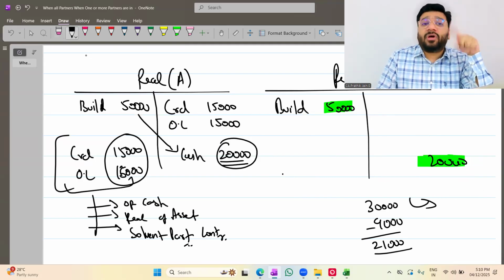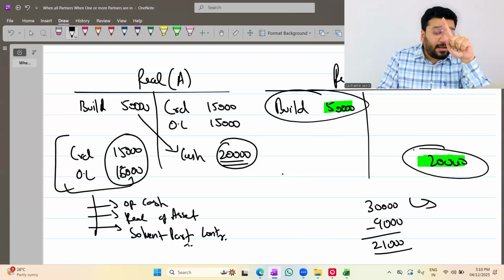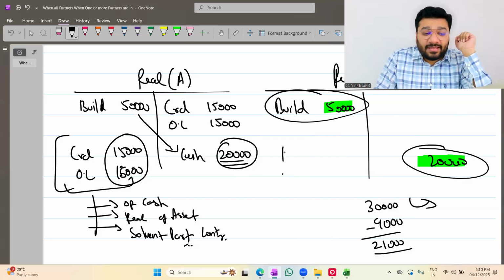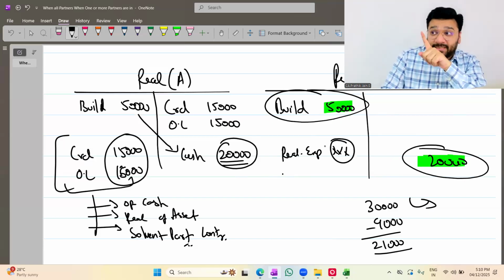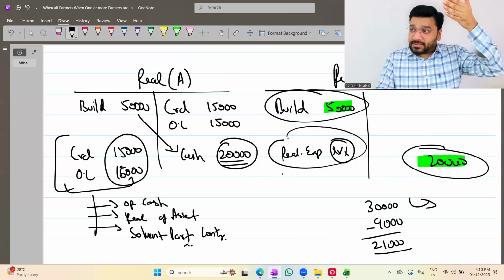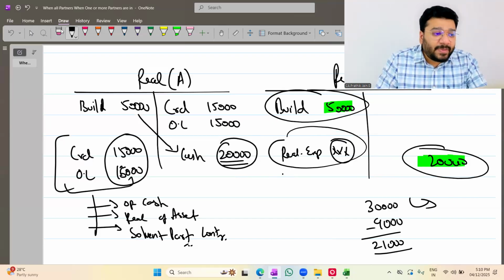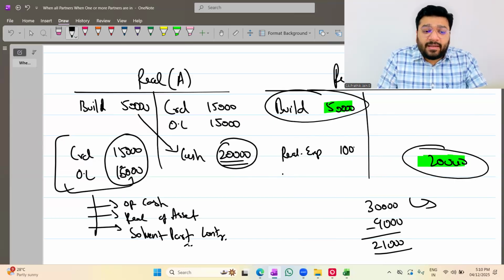So in the case of insolvency of all the partners, what do I record? Asset on the debit side in realization. Apart from that, I'll record one more item here, which is realization expenses, because you have to pay this. And this money you're paying is a genuine expense. It's a loss. This will increase my realization loss. For example, let's say realization expense paid is 1,000 rupees.